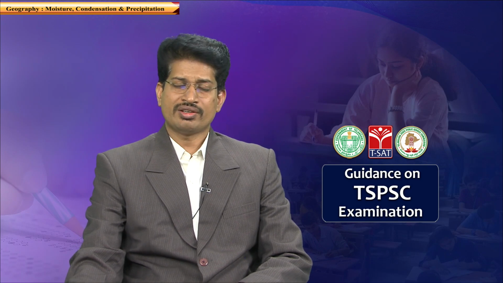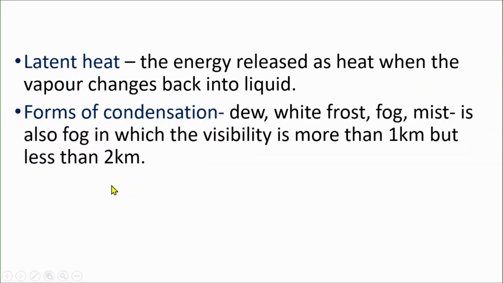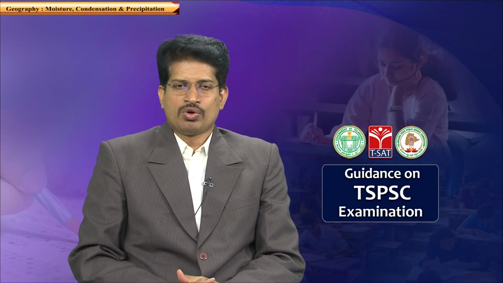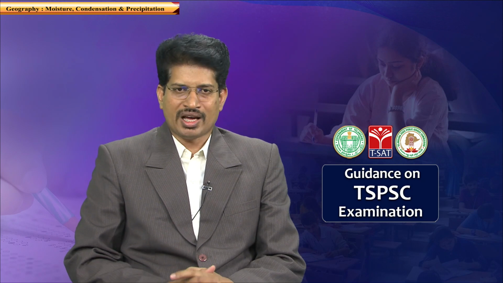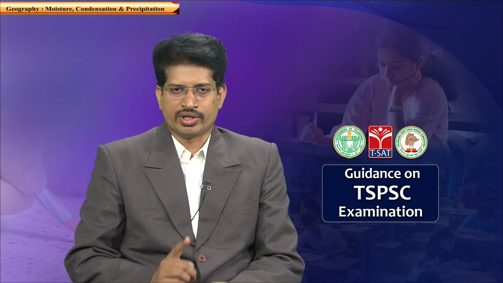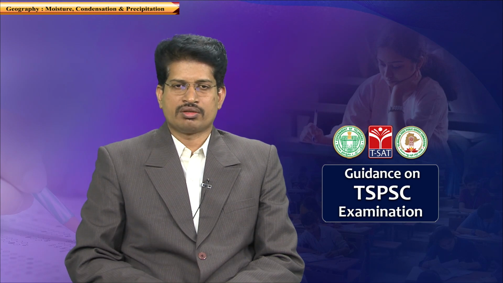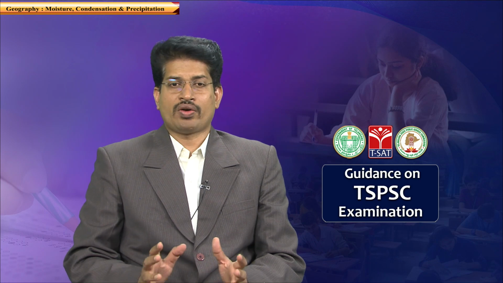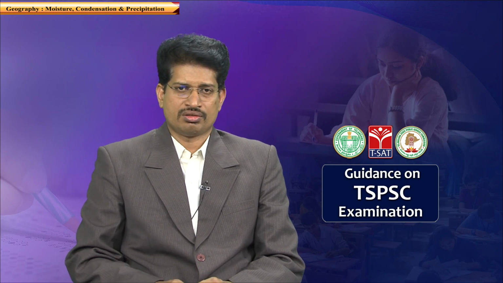So, latent heat is responsible for many kinds of variations in terms of weather and climatic phenomena. Why and how it happens, we shall discuss. So, the latent heat of fusion means the amount of heat being absorbed by ice to change from solid state to liquid is known as latent heat of fusion. When it is changing from solid to liquid, it requires 80 calories of heat energy.